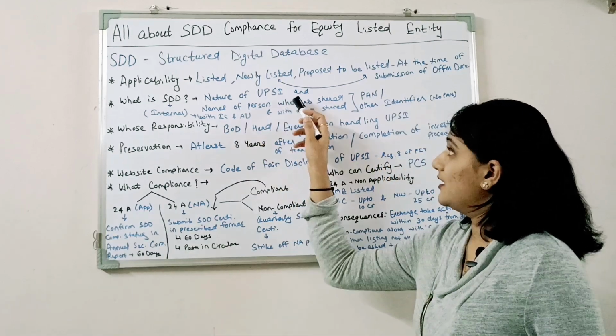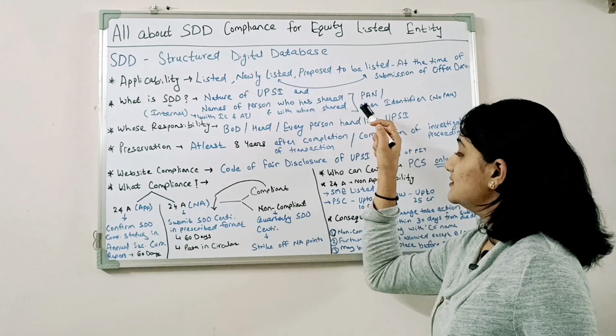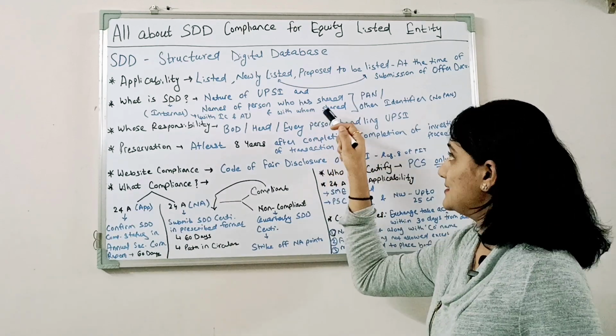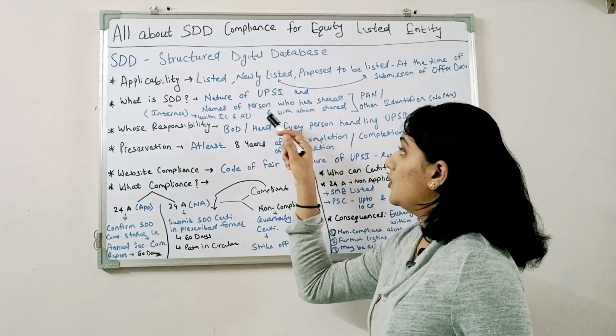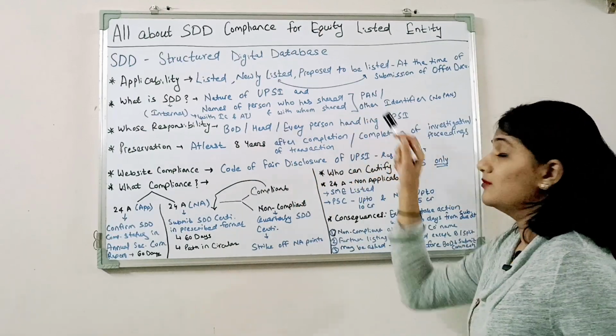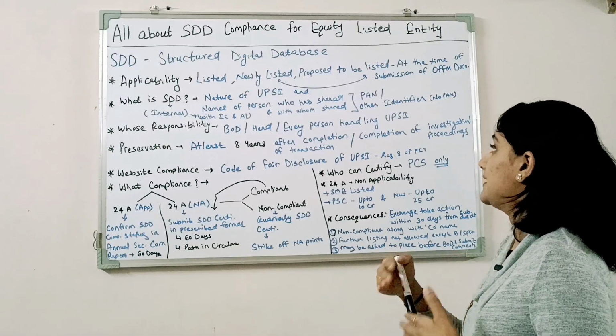Then next, names of the person who has shared the information, that is UPSI, and with whom it is shared, along with the PAN of the person who is sharing and to whom it is shared.